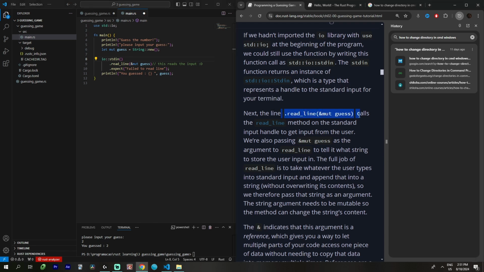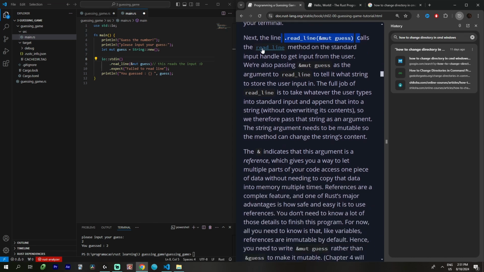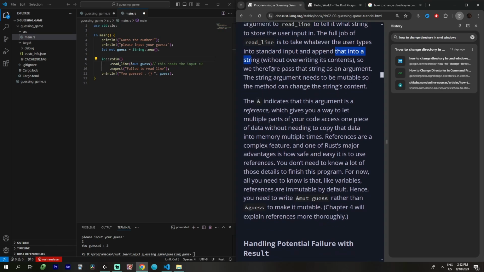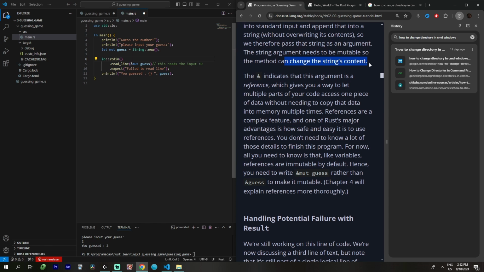Dot read_line, passing mut guess. Read_line takes the standard input handler and the mut guess argument. Read_line takes a string to store its user input. The full job of read_line is to take whatever the user types into standard input and append it to the string without overwriting its content, so we pass the string as an argument. The string argument needs to be mutable so the method can change the string's content.